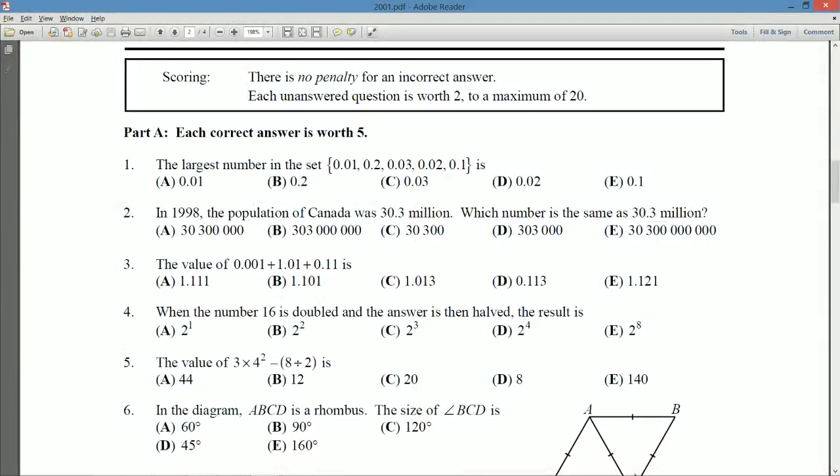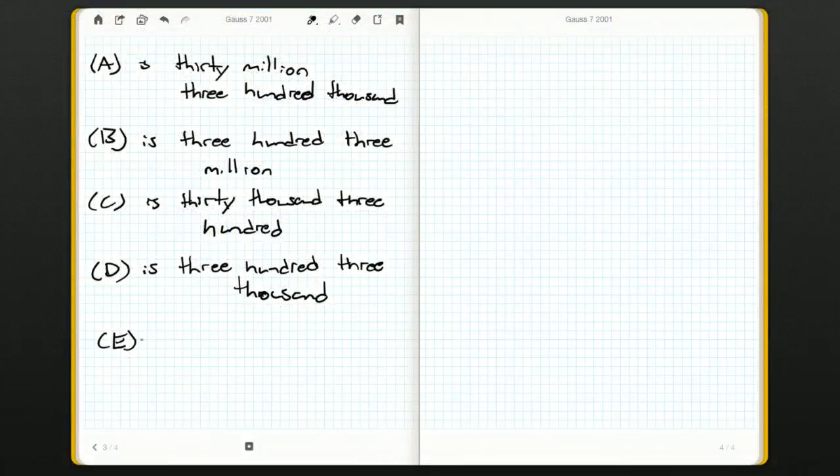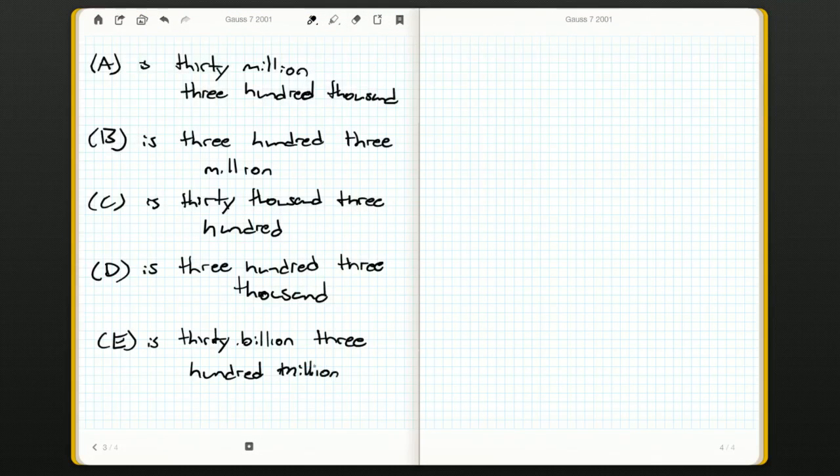Thousands, millions, billions, 30 billion, 300 million. So this is the only one even close to 30.3 million. It's 30 million and then 300,000.